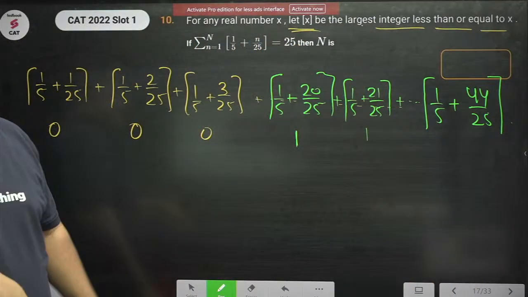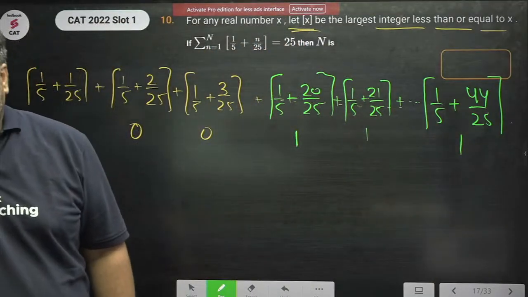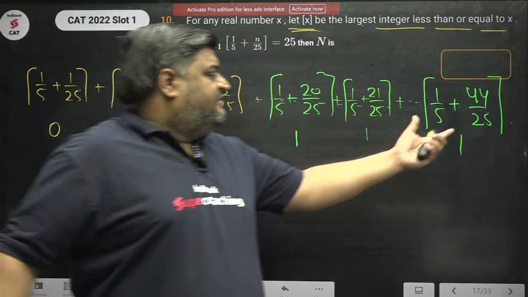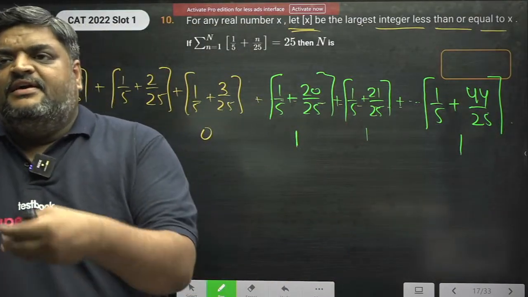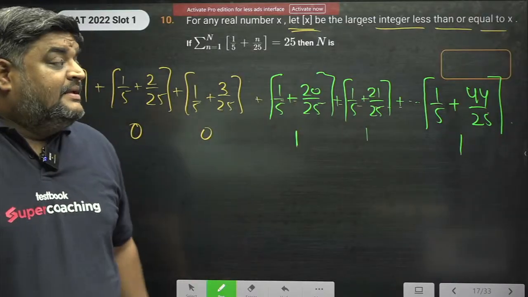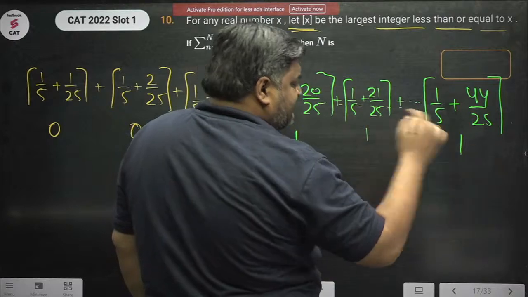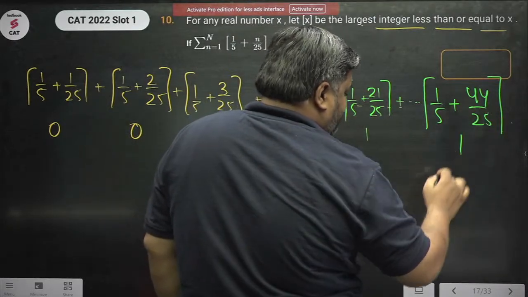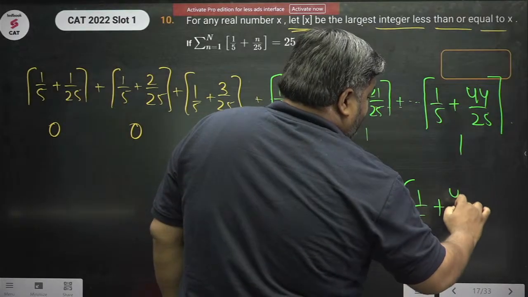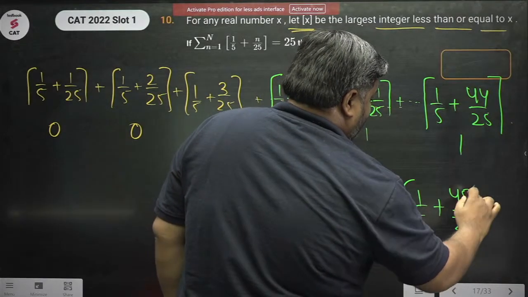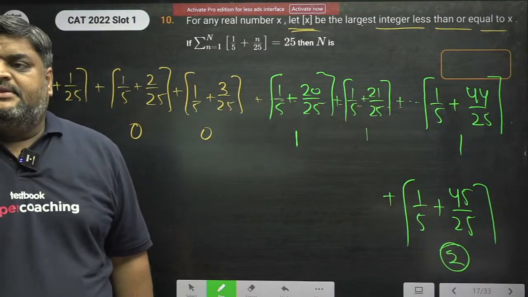With 25 as the LCM it becomes 5 plus 44, that is 49 by 25, and you will be getting 1. After this you will start getting 2's. The next term would be 1 by 5 plus 45 upon 25, and its greatest integer would be 2.